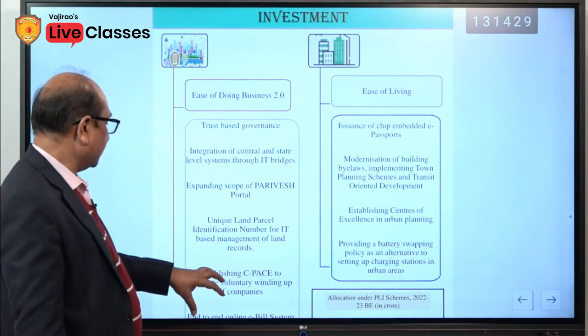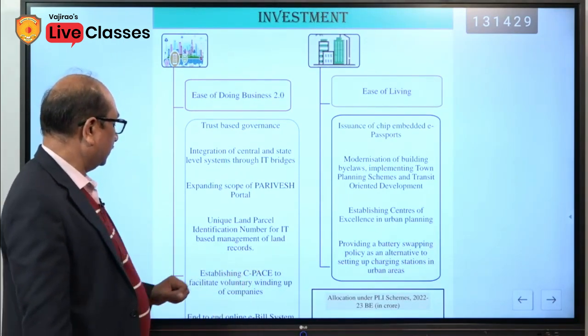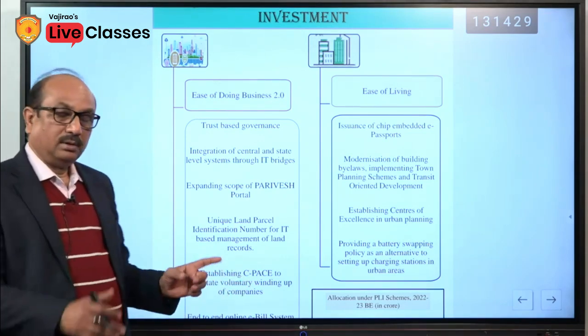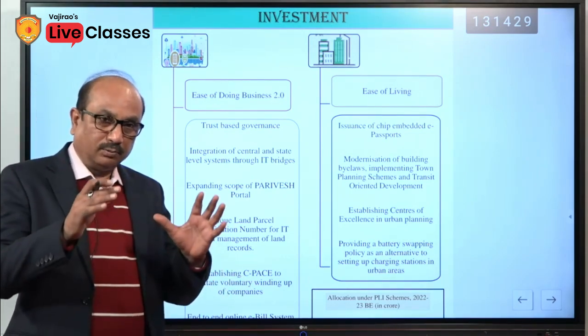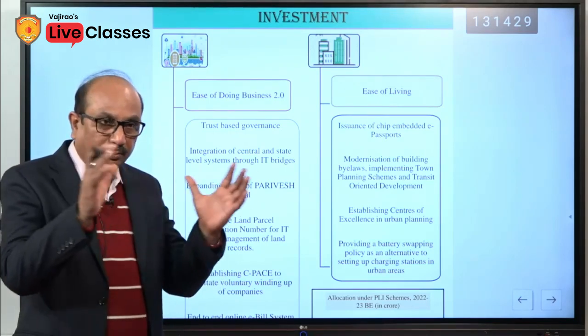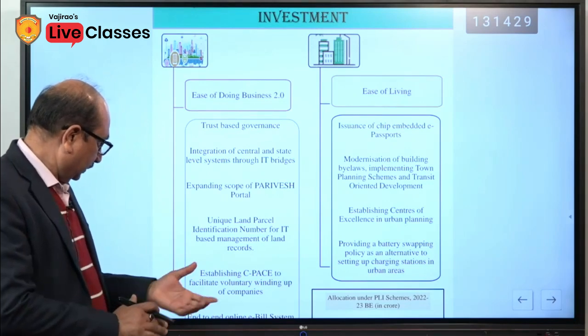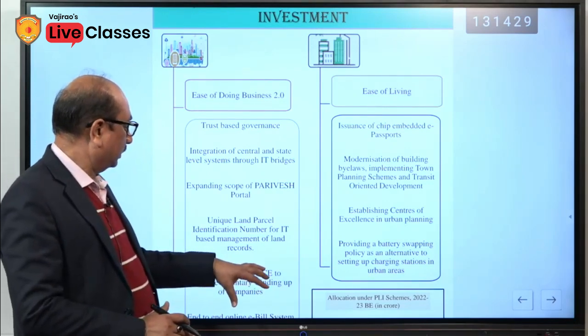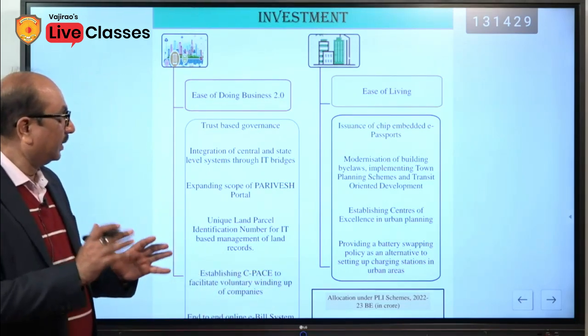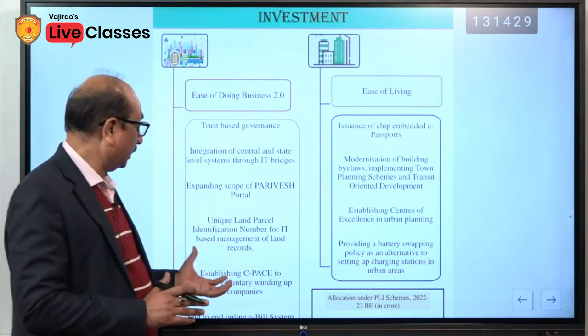CPC to facilitate voluntary winding up of companies. This is the scheme for those companies who, from their own side, want to wind up the company, close the company. So this will be helping them in that particular process. This is also one of the parts of ease of doing business.